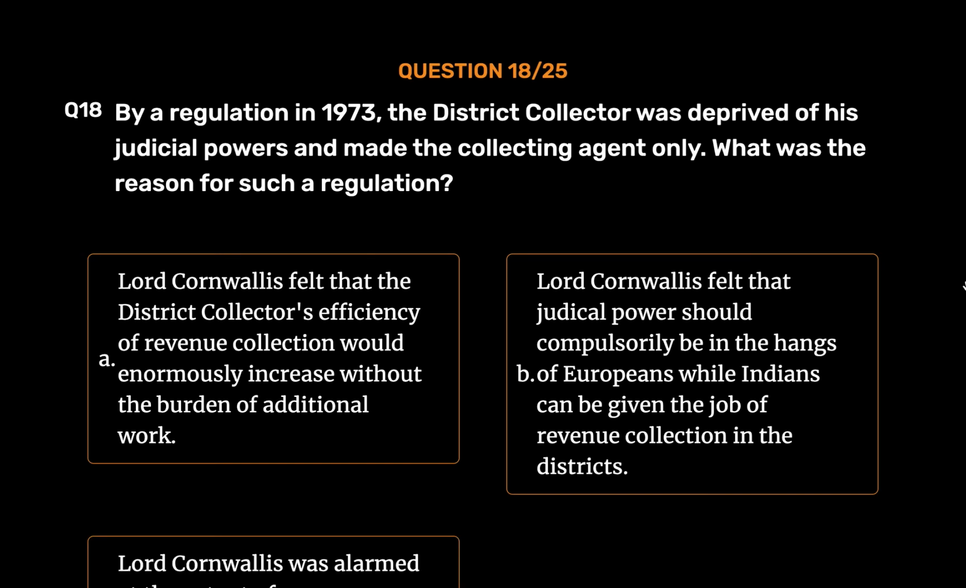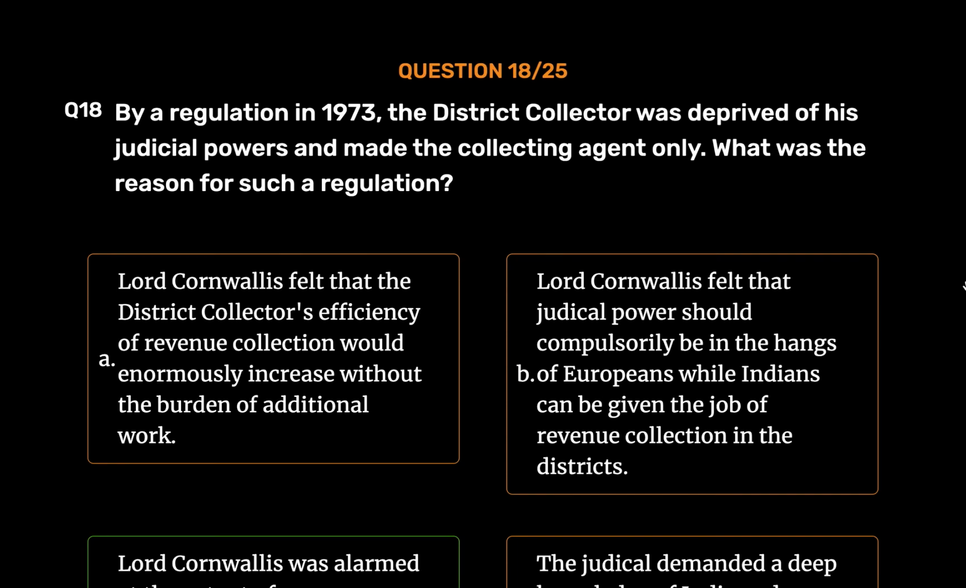Option C. Lord Cornwallis was alarmed at the extent of power concentrated in the district collector and felt that such absolute power was undesirable in one person. Option D. The judicial work demanded a deep knowledge of India and a good training in law, and Lord Cornwallis felt that the district collector should be only a revenue collector. The correct answer is Option C.